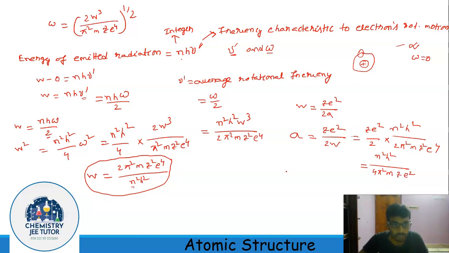Now look, if we write the radius in a more arranged manner, n square by 4 pi square m z into h square by m, sorry, there should not be any m here, m square. Now look, what Bohr thought at the beginning came into the relation of the radius. So this h square by m square, apart from this constant value, came in the expression of the radius.